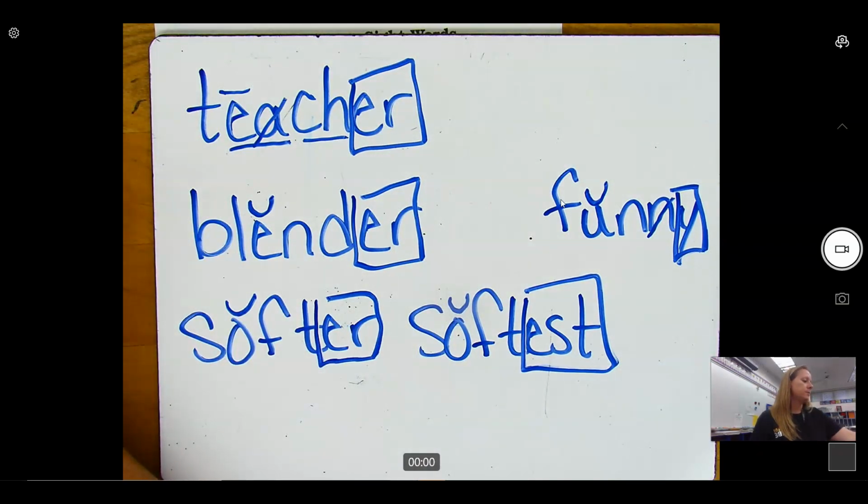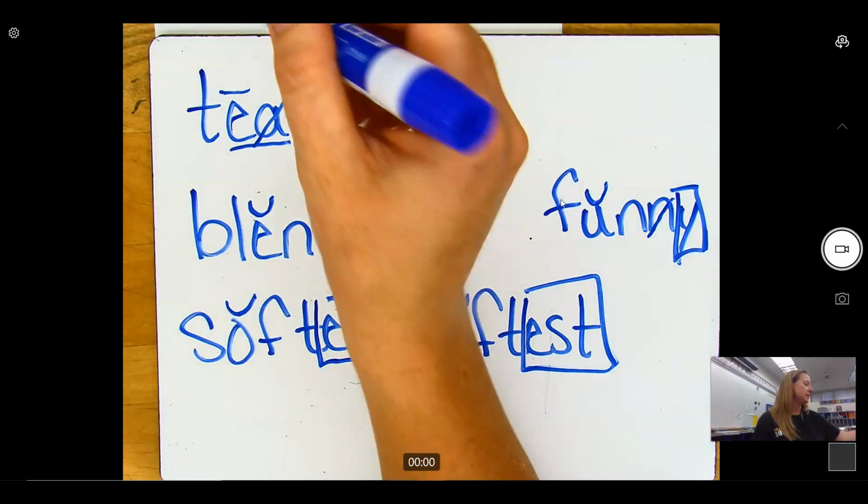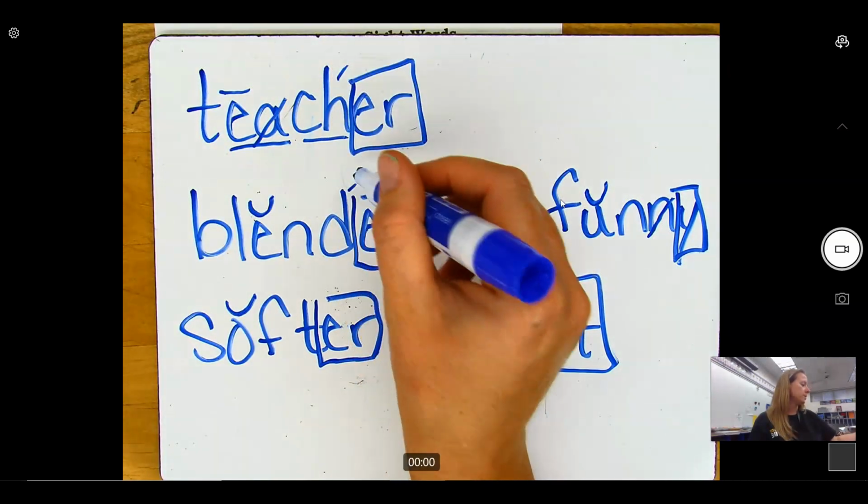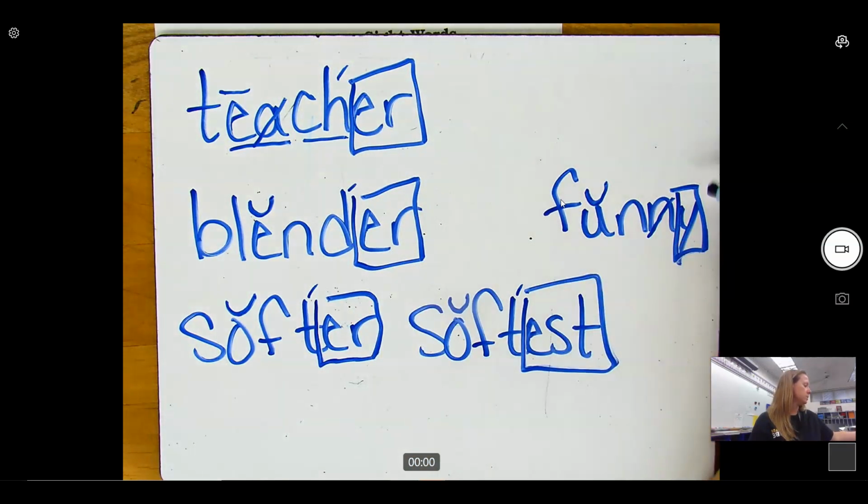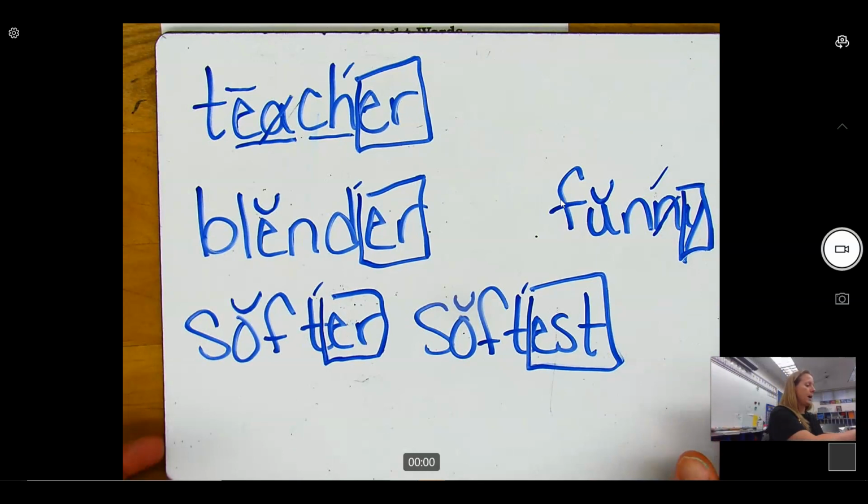Remember, when a suffix has its own vowel sound, it adds a syllable to the word. When we're adding a suffix that adds a syllable to the word, the accent almost always remains on the root word. So the accent almost always remains on the root words. And this one's going to go between the two Ns. Okay, so that is our suffix ER, EST, and Y.